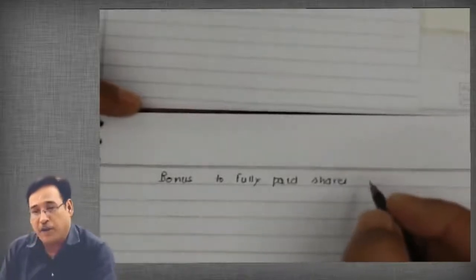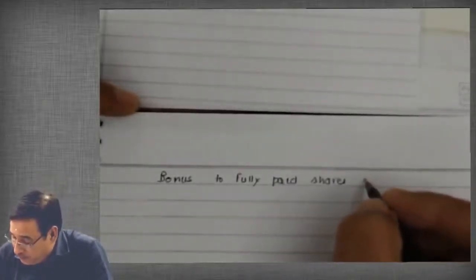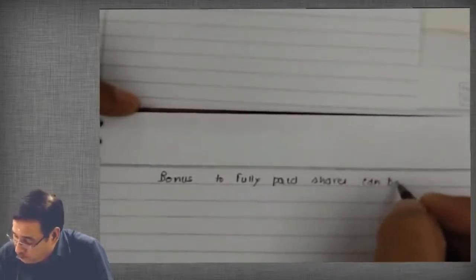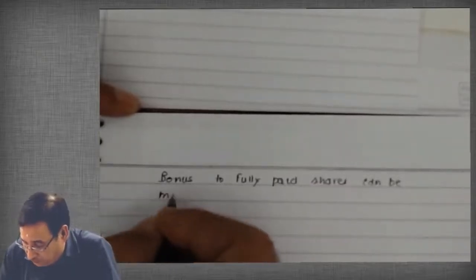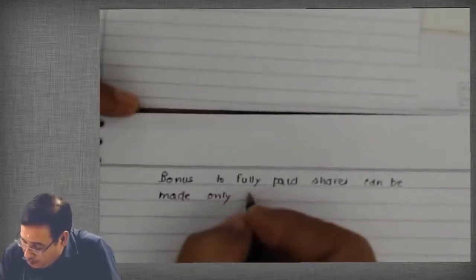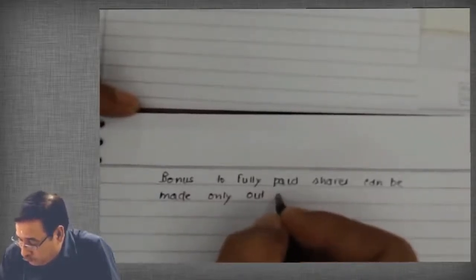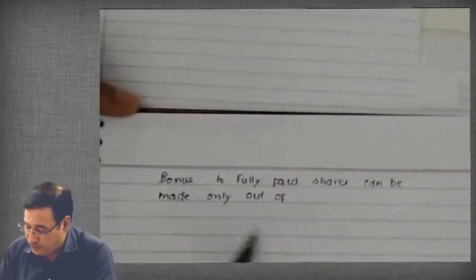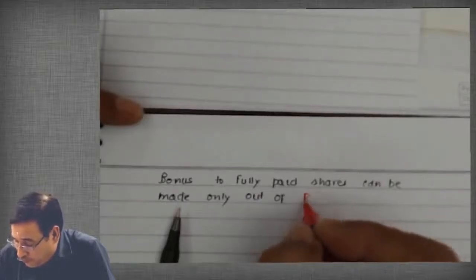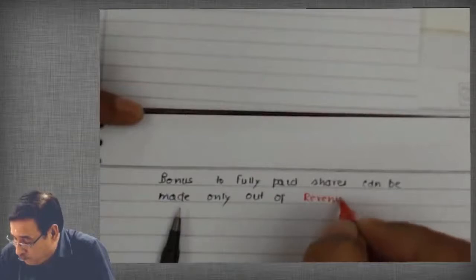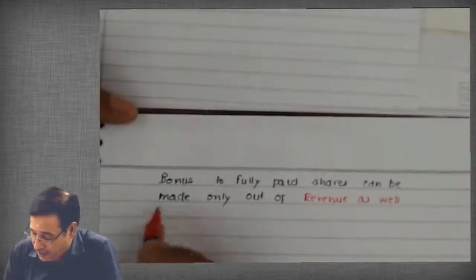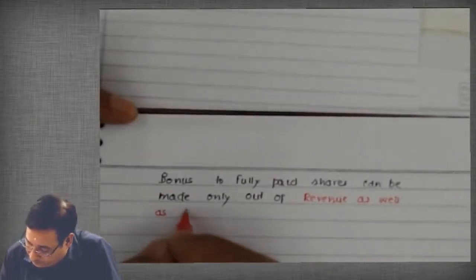Bonus to fully paid shares can be made only out of revenue reserves, out of revenue as well as capital reserves.